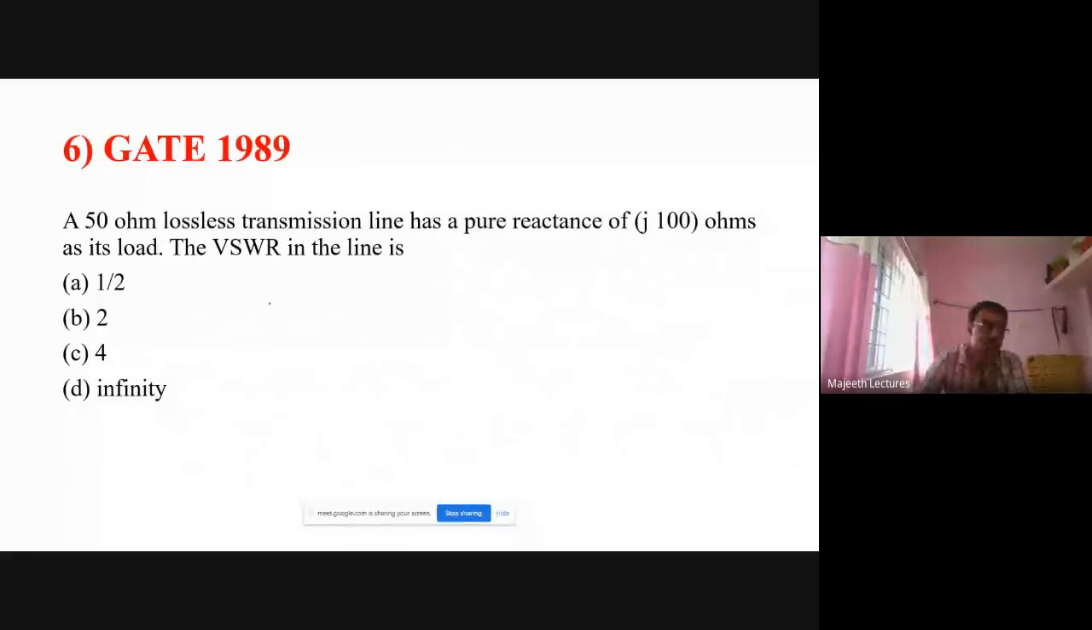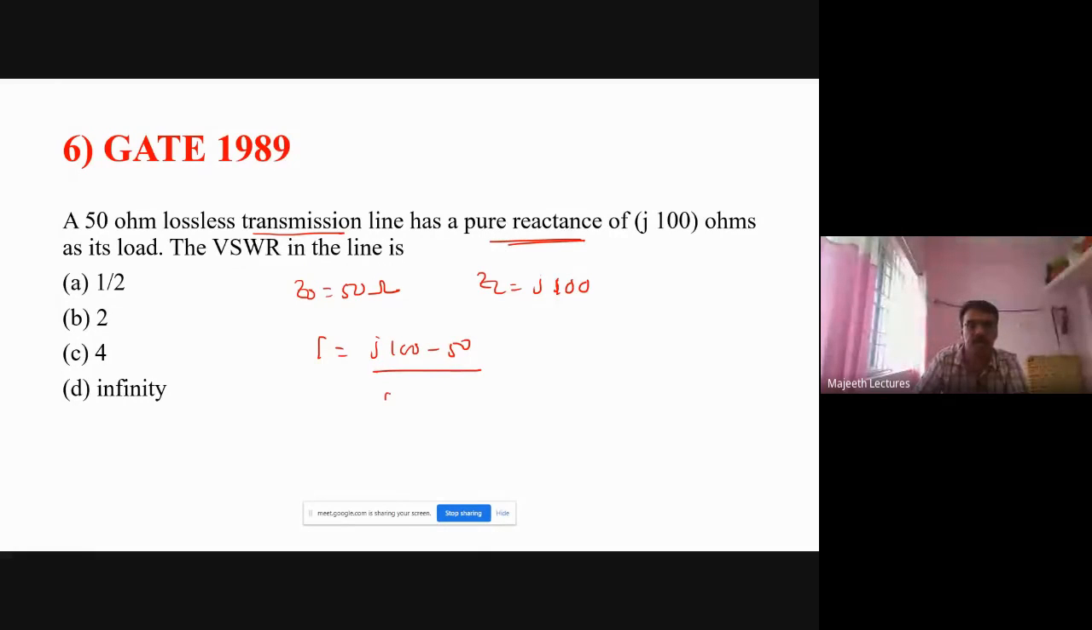Okay. Next question you see, 50 ohm lossless line. So line impedance is nothing but characteristic. So Z0 is equal to 50 ohm. It has pure reactance at its load. So ZL is equal to j100. What is VSWR? So Z0 and ZL they have given. So what is gamma? ZL minus Z0. So j100 minus 50 over j100 plus 50. So take minus outside. So it will be j2 minus 1 over j2 plus 1.